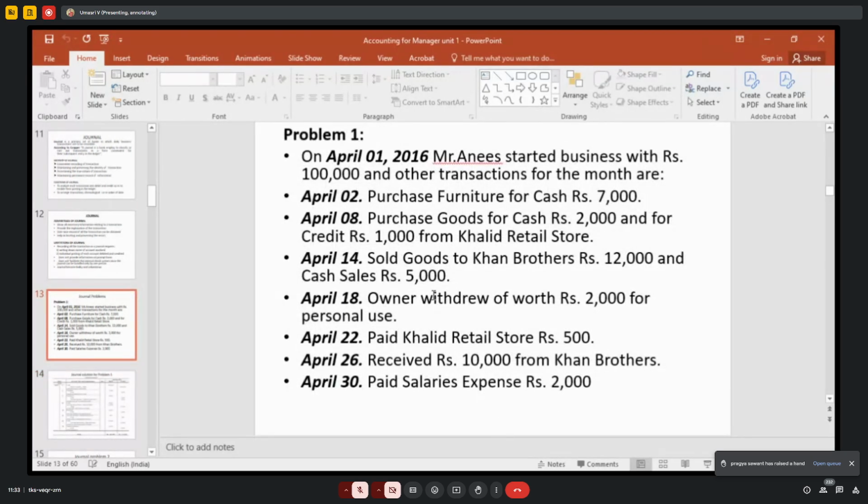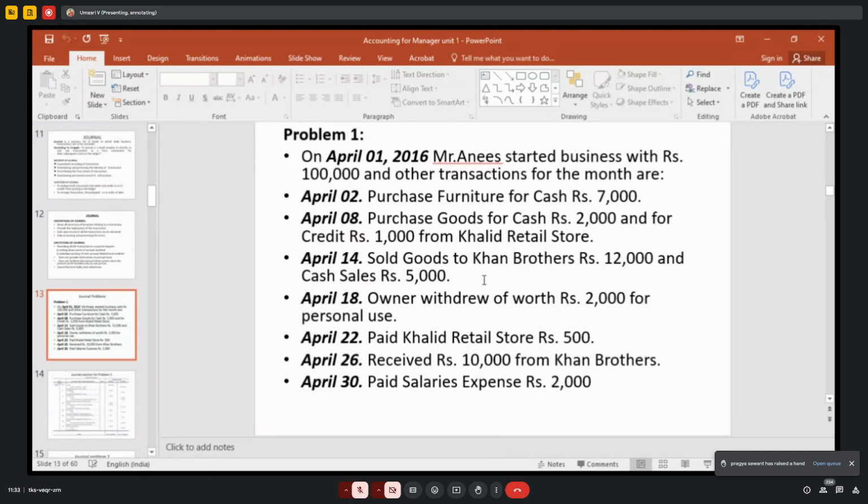The next one, April 14, sold goods to Khan Brothers 12,000 and cash sales 5,000. Can you tell me the journal? Cash to sales. Cash account debit, only cash. Credit sales also there. See here, in your transaction, if they mention it is a cash sale.